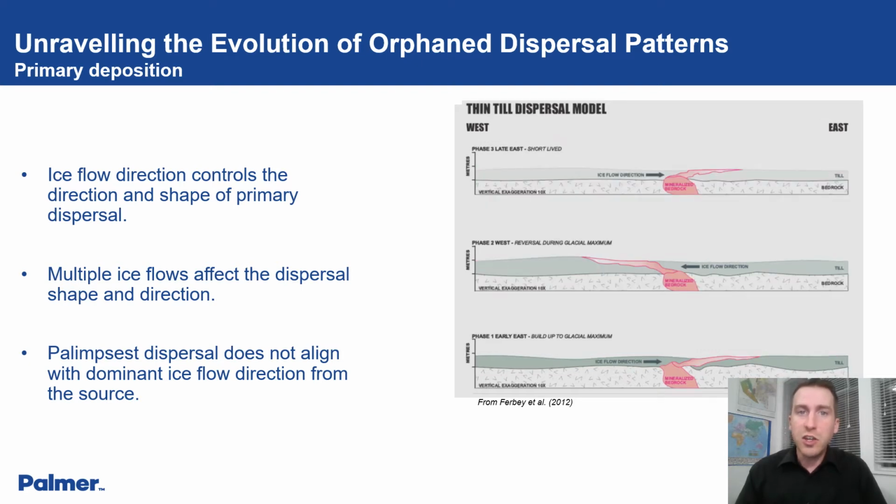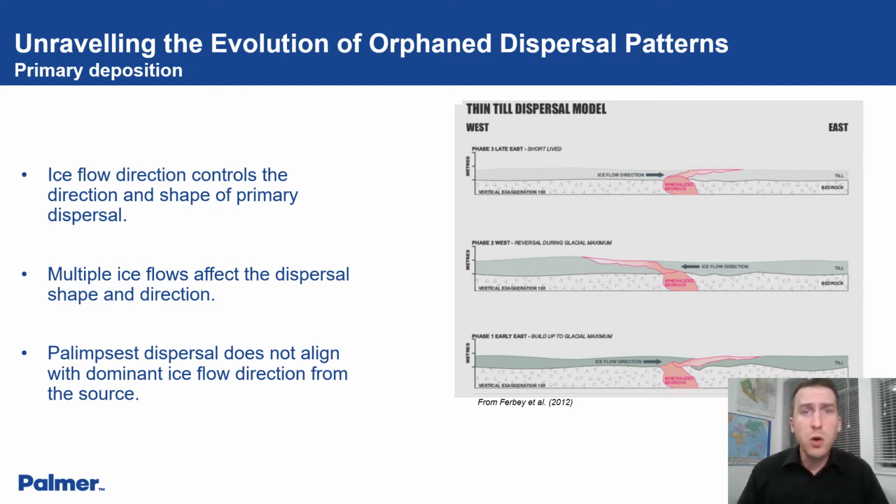In a thin till, the plume of mineralization does not reflect the reversals within the till column like a thick till. Instead, the plume of mineralization reflects the most recent transport direction and completely erases the previous signature. These aren't the only factors. There is even more complexity when you start considering primary entrainment potential and re-entrainment, as well as many other factors that are beyond the scope of this discussion.